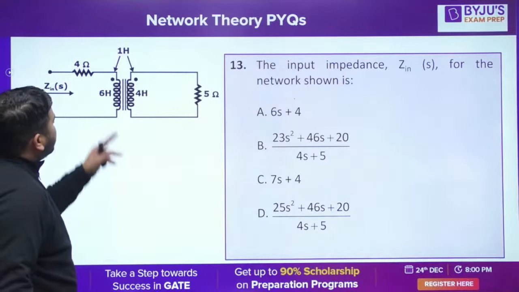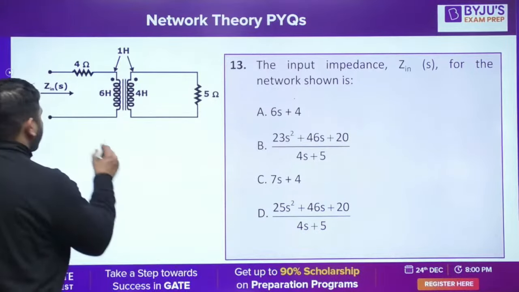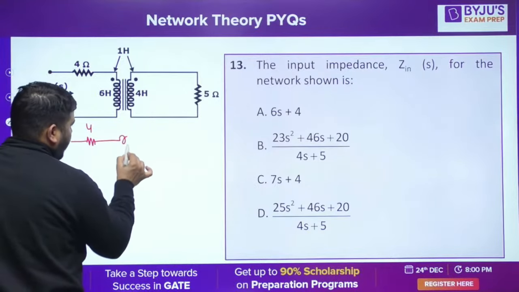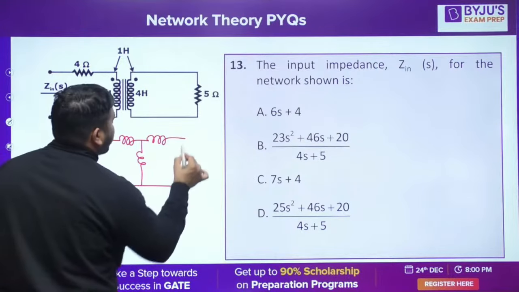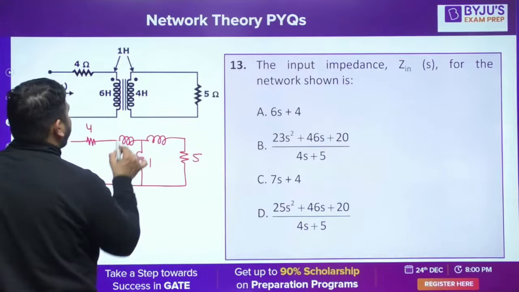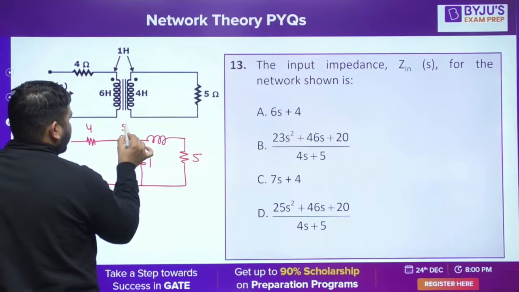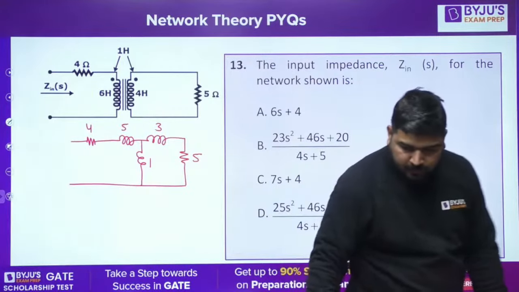Now what you can do is you can replace this network by its T equivalent. Okay, so you can make the circuit like this. 4, you can replace this by its T equivalent. Okay, 5, here you have 1, here you have L1 minus M, so it will be 5, and L2 minus M, it will be 3. Is it correct guys? Tell me.